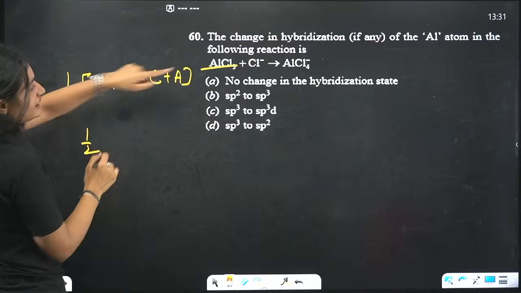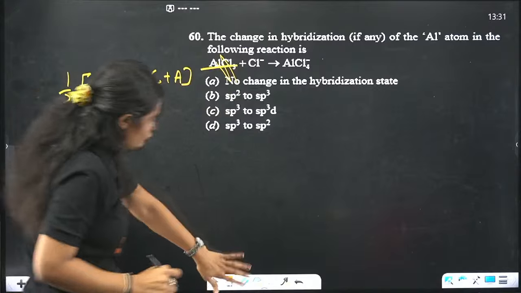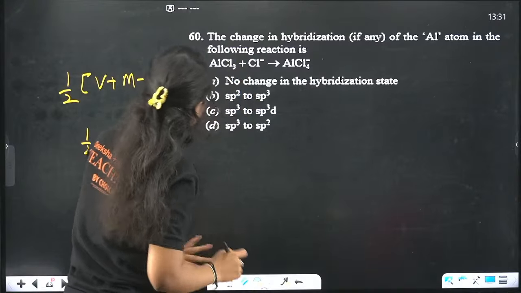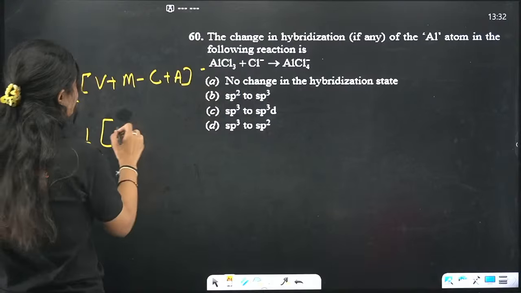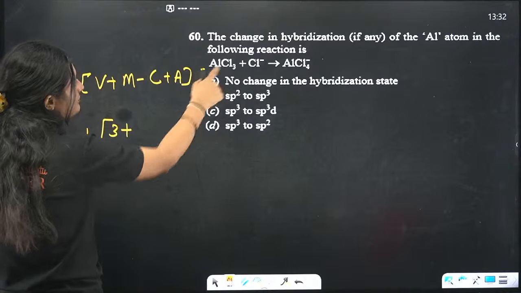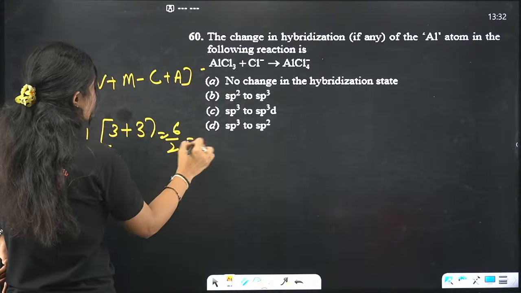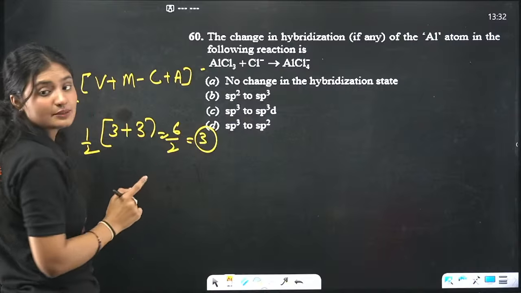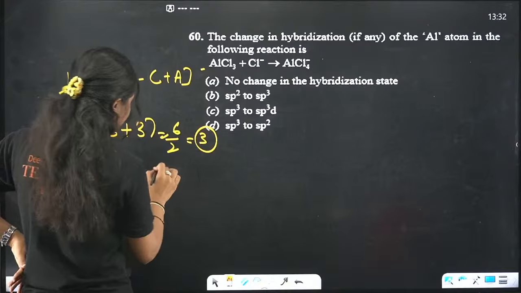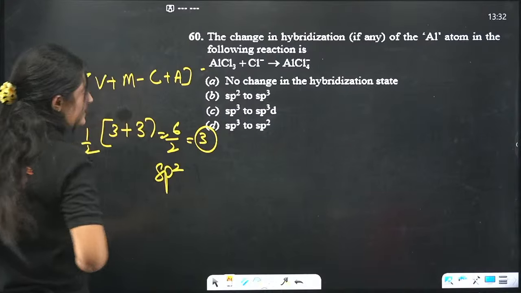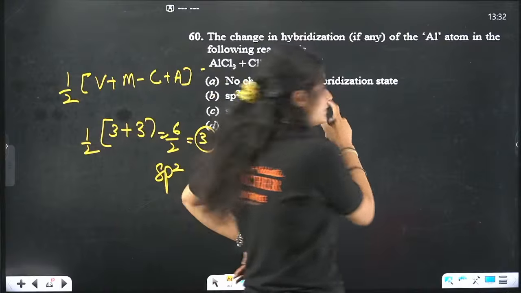For AlCl3, half of valence electrons is 3 plus number of monovalent atoms, also 3, so 6 by 2, which is 3. Steric number 3 means the hybridization is sp2.